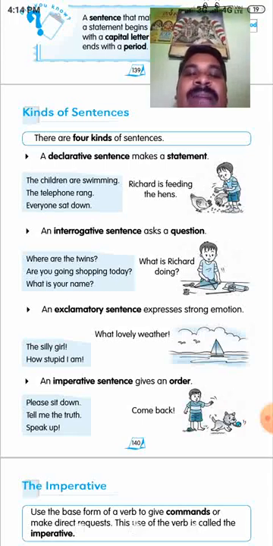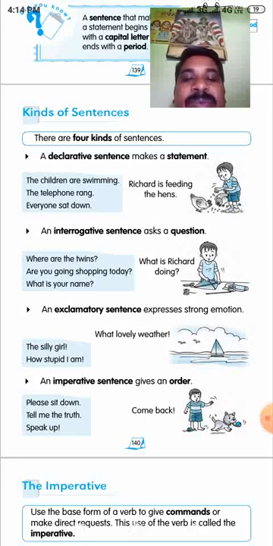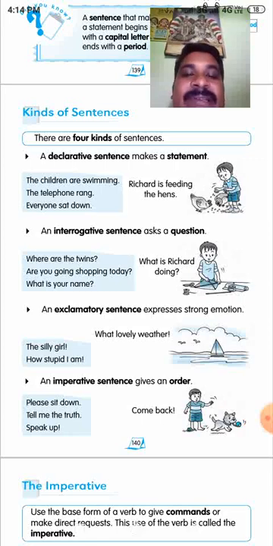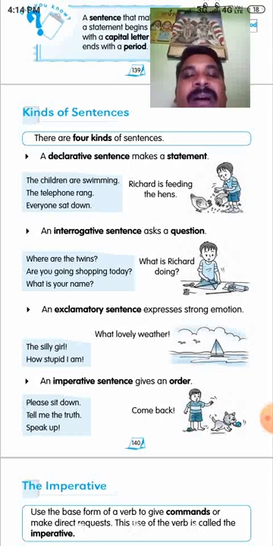There are 4 kinds of sentences. One is the declarative sentence. This sentence is also called a statement or an assertive sentence. Next, the interrogative sentence. There are 2 types. One is the yes or no type question. Another one is the WH question. A WH question sentence starts with a WH word. A yes or no type question means the question word comes from be forms, have forms, do forms, or modal auxiliaries.